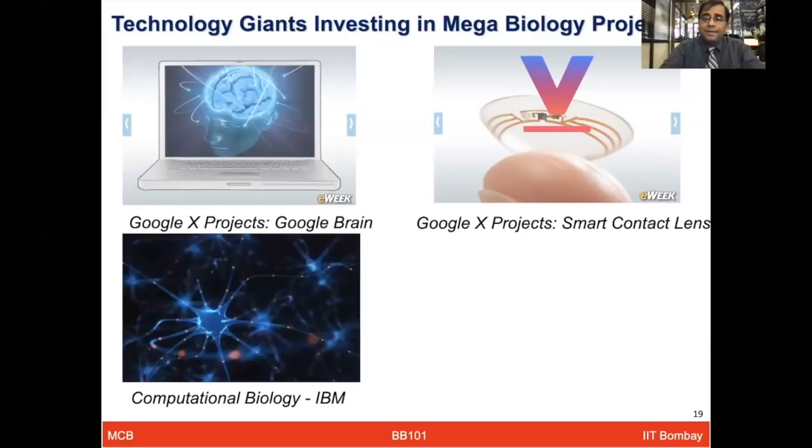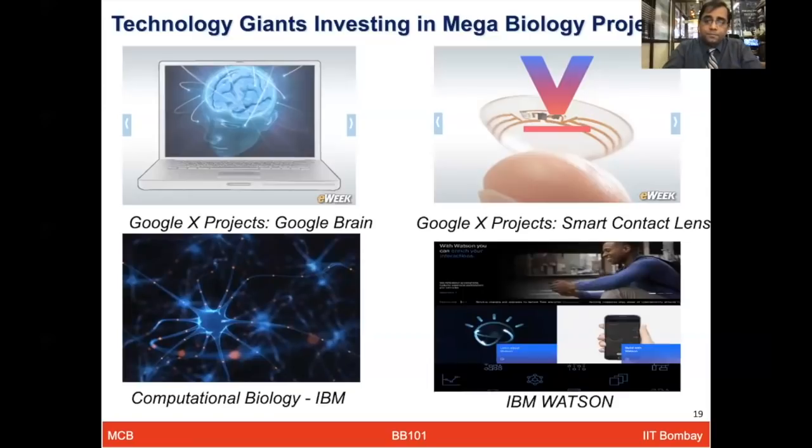The other major giant is IBM. They have several projects in the areas of computational biology and systems biology, and they are placing a huge emphasis on these projects. IBM has supercomputing power, IBM Watson, which has already proved its utility in different types of cancer diagnosis and cancer prognosis advice. And more recently, it has also shown its worth in the COVID-19 time. So this Watson works essentially on data resources, artificial intelligence, and blockchain technology.